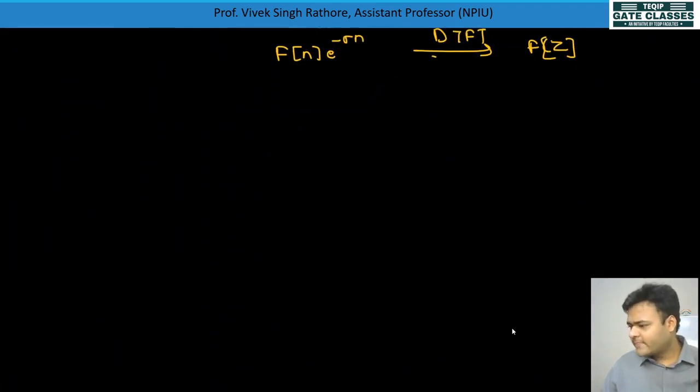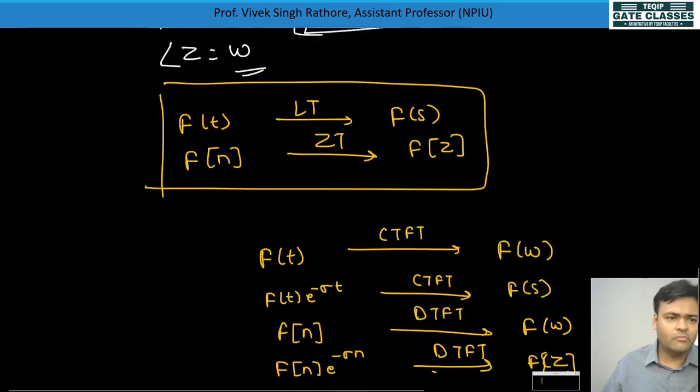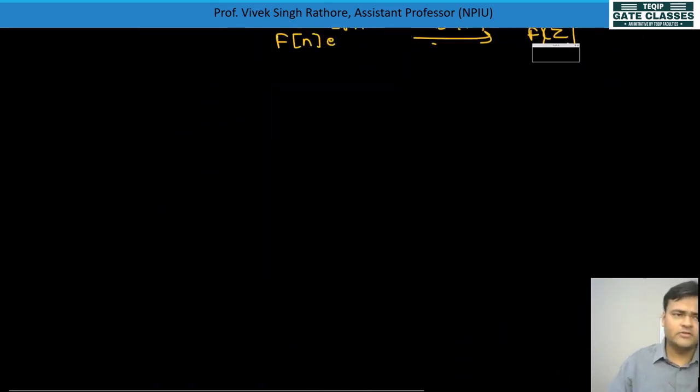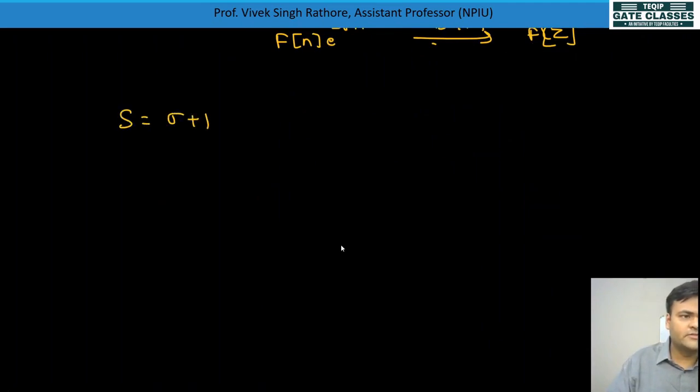So see, now if you have seen, Z transform is a bit similar, almost similar to your Laplace transform. Just t is replaced by n, and some values are replaced. Like there, S is equal to sigma plus j omega was there. Okay, sigma plus j omega.